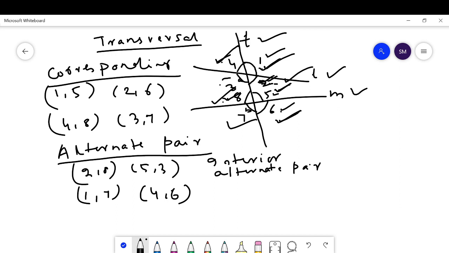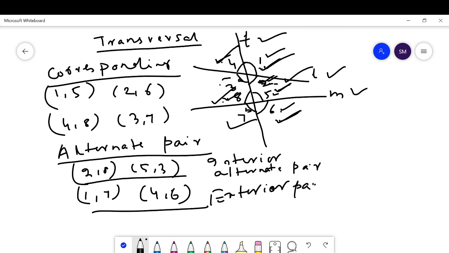Then these are the interior pairs and these are the exterior pairs of alternate angles. Corresponding pairs are on the same side of the transversal, whereas alternate pairs are on opposite sides of the transversal.